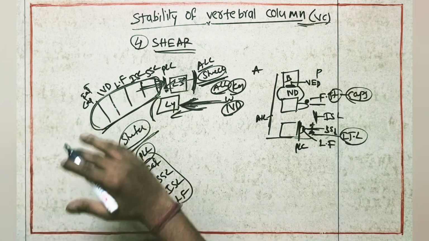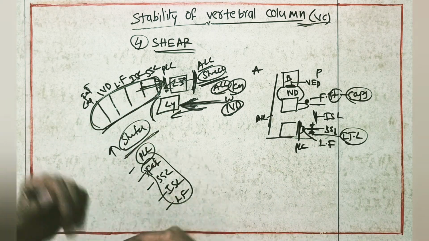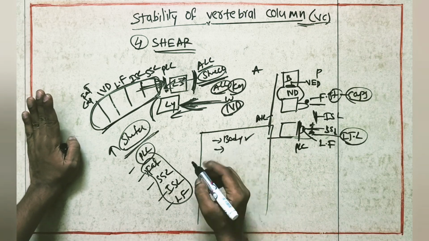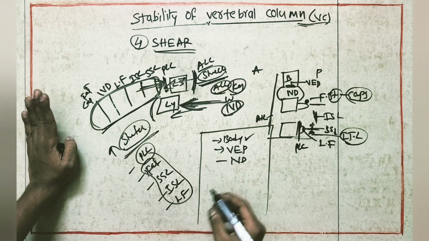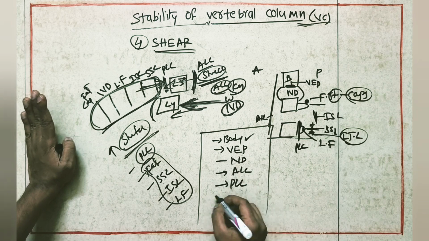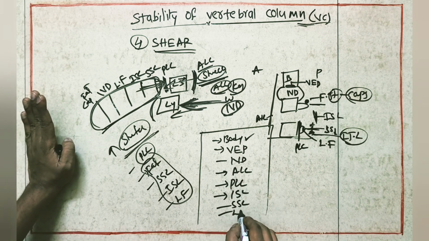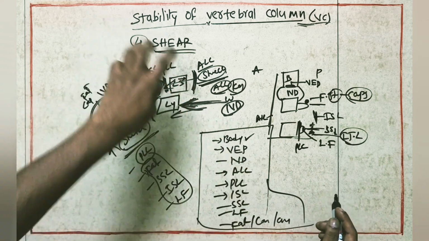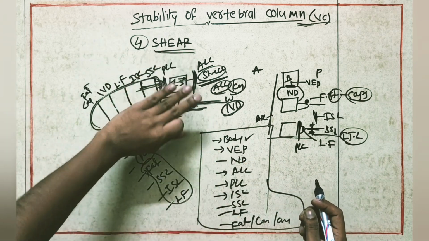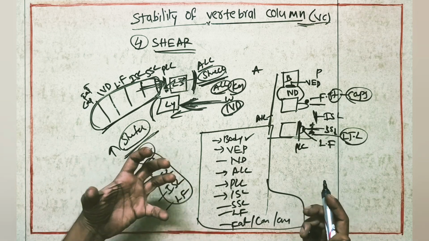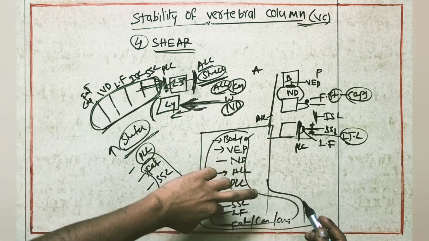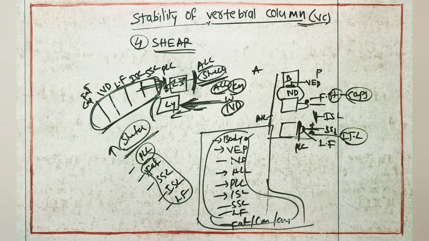It is nothing but a united action by these structures: the body of the vertebra, the vertebral end plate, the intervertebral disc, the anterior longitudinal ligament, posterior longitudinal ligament, interspinous ligament, supraspinous ligament, ligamentum flavum, and the facet joint capsules and orientation. Whatever the forces, either axial compression, bending force, shear force, or torsion force, acting on the vertebra, these structures have to support one another. Otherwise, there is no stability for the vertebral column. In this mechanism, the vertebra stays in a stable position.